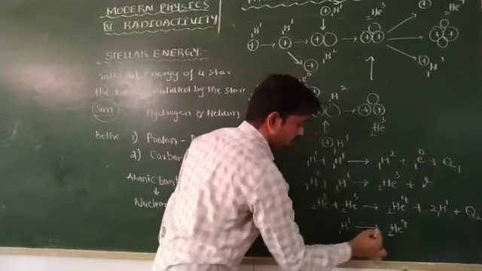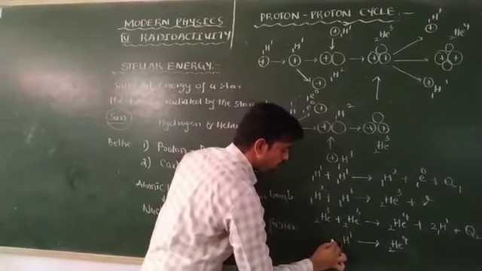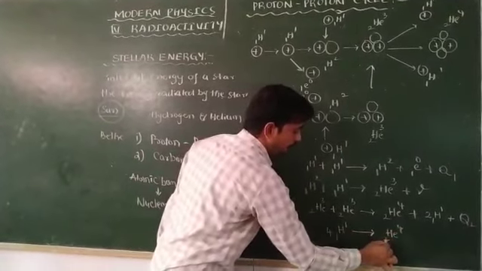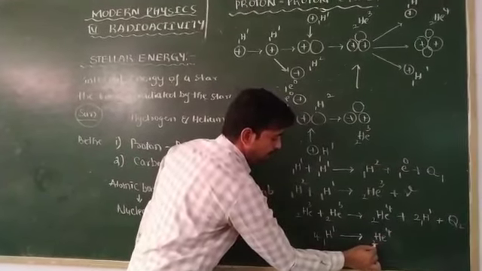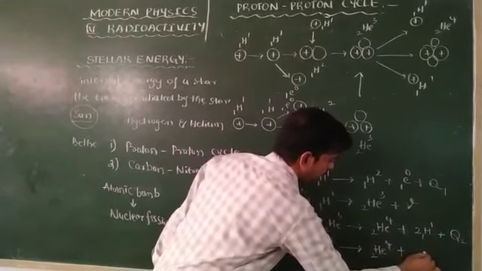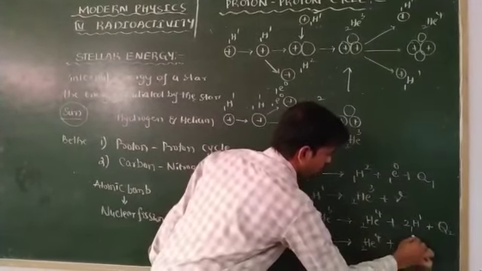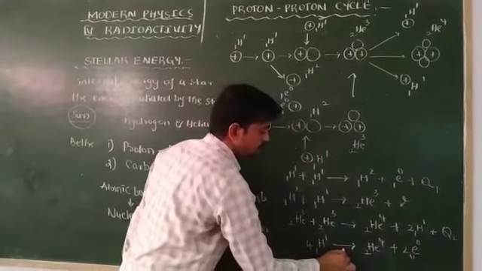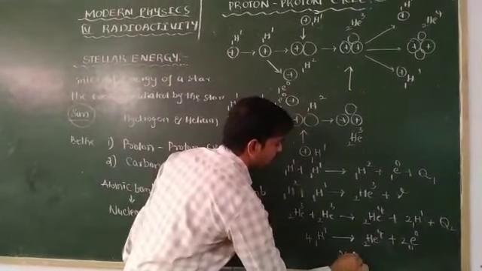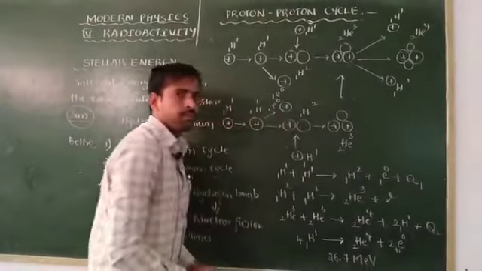To balance that equation, the atomic mass on one side is 4 whereas here it is 1, so this one should be multiplied by 4 to balance the atomic mass. Then I want to balance the atomic number. Here only 2 is there, and it cannot change the atomic mass, so I take 2 positrons to balance this equation. In the proton-proton cycle, the energy emitted is approximately 26.7 mega electron volt.